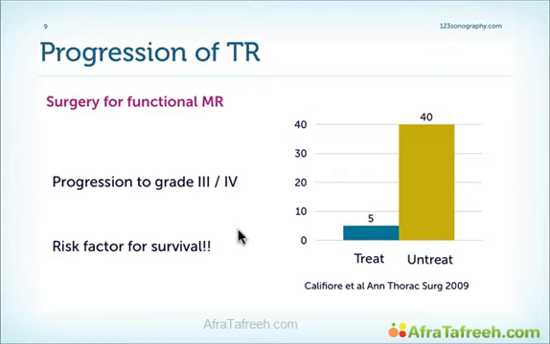What does that mean? We know that TR progresses, and we know that we have to operate these patients also for the tricuspid valve. We have to be fairly liberal with respect to our indication for operation of the tricuspid valve.